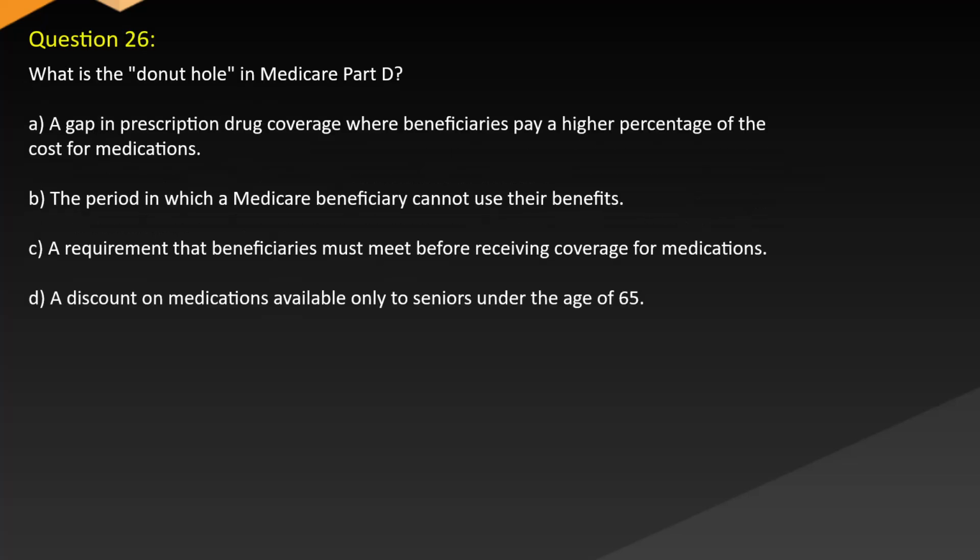Question 26. What is the donut hole in Medicare Part D? A. A gap in prescription drug coverage where beneficiaries pay a higher percentage of the cost for medications. B. The period in which a Medicare beneficiary cannot use their benefits. C. A requirement that beneficiaries must meet before receiving coverage for medications. D. A discount on medications available only to seniors under the age of 65.